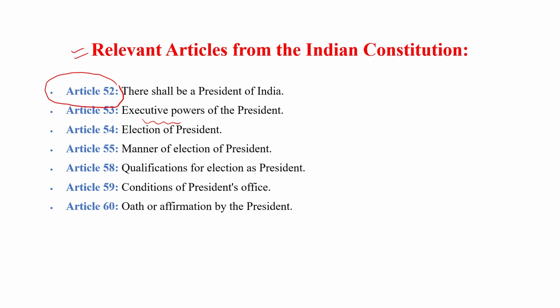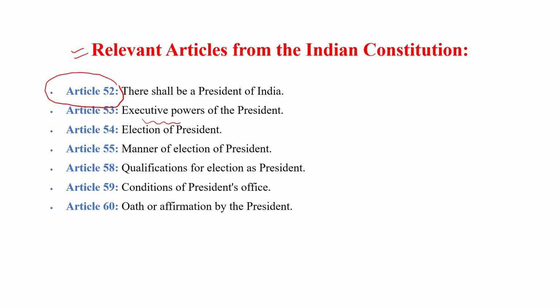Article 54 explains the election of the President. What is the procedure of the election? Who will participate in the election? Who will conduct the election? All the details are explained in Article 54. Article 55 explains the manner of the election of the President.